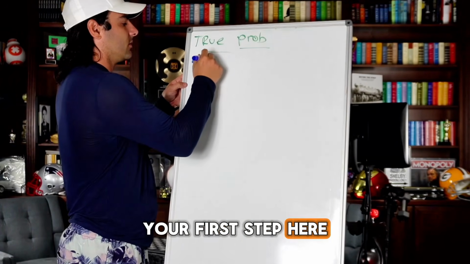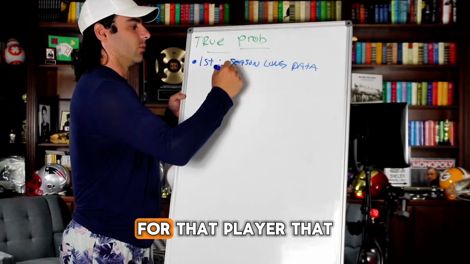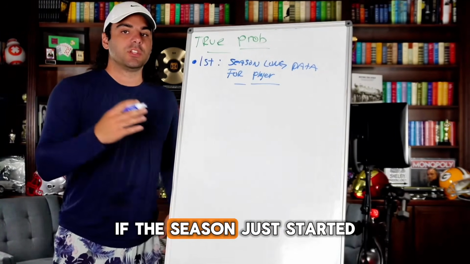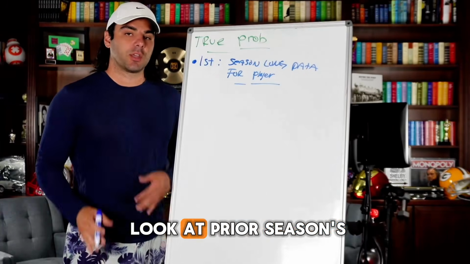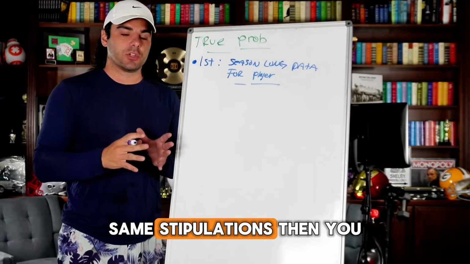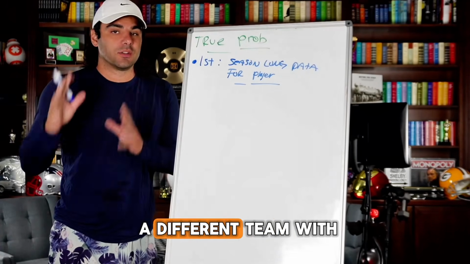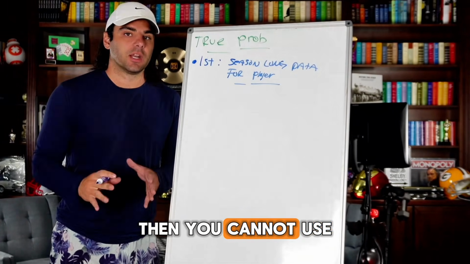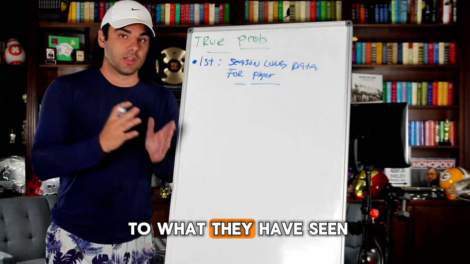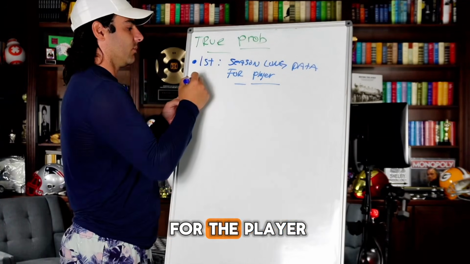Your first step here is going to be looking at season-long data for that player that you're looking at. Now, if the season just started, then you have to look at prior season's data. As long as they were on the same team, same stipulations, then you could use the prior season's data. If they are on a different team with different surroundings, then you cannot use that data. You have to use data where it's similar to what they have seen in the current situation. So, season-long data for the player.